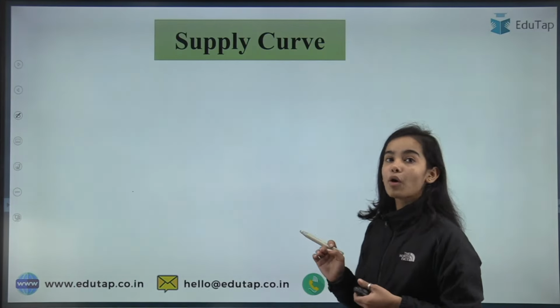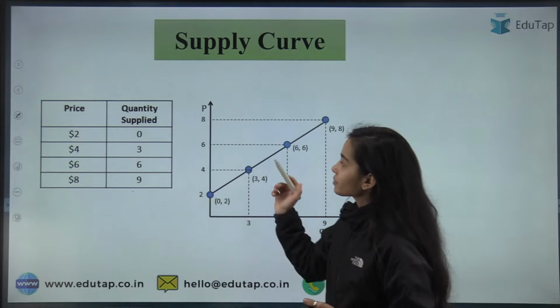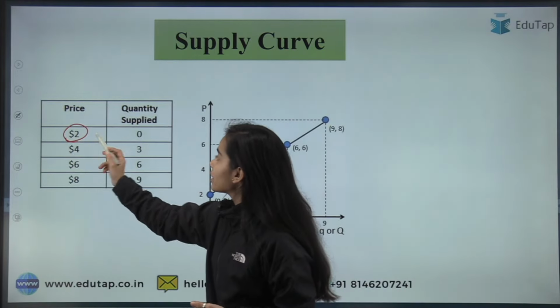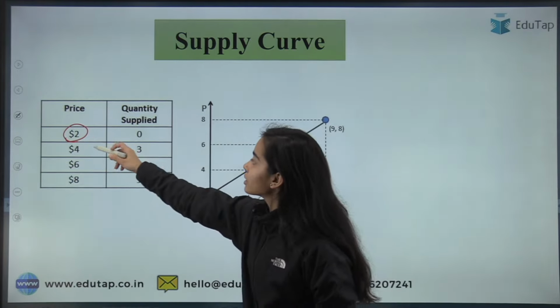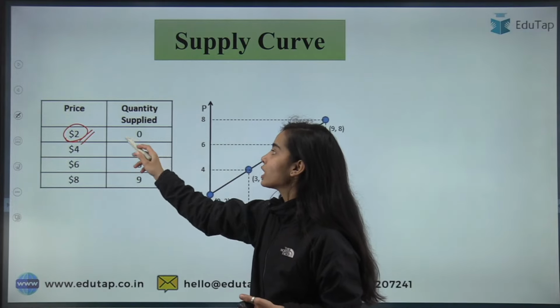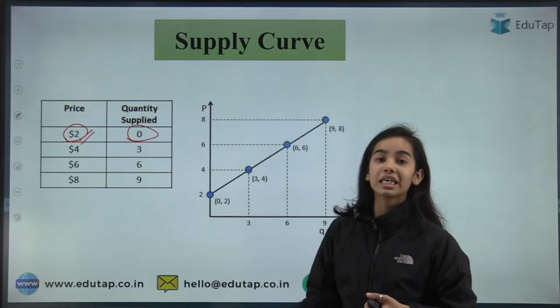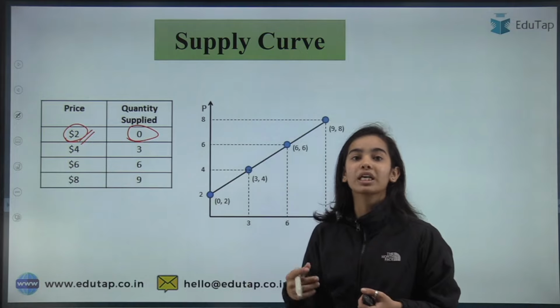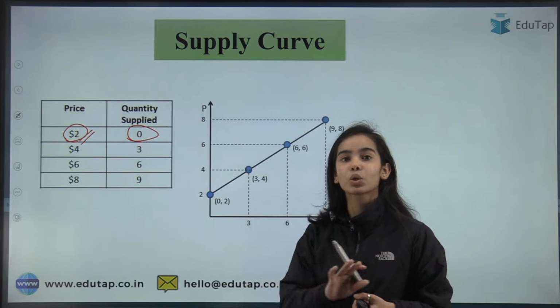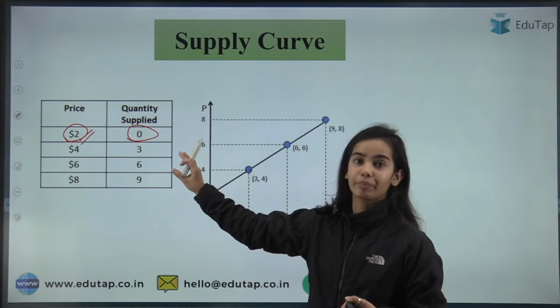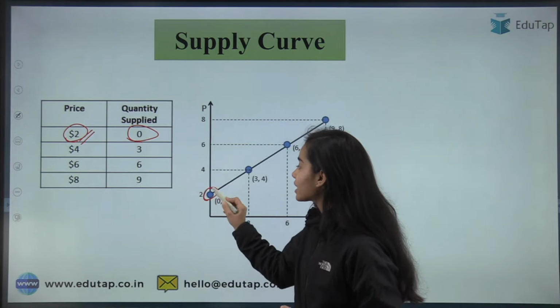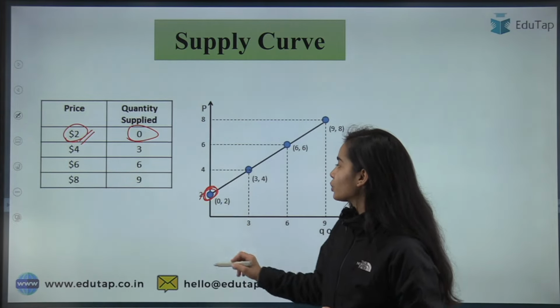So now we move forward to the curve. See, if the price is $2, the quantity supplied is 0, because even the variable cost or any cost of the producer is not being covered by this. So they do not want to even produce at the price 2.